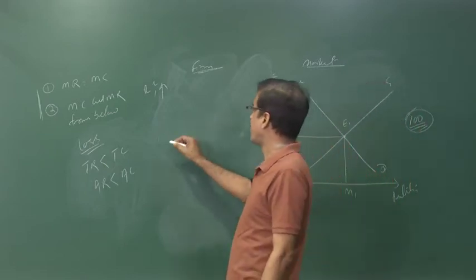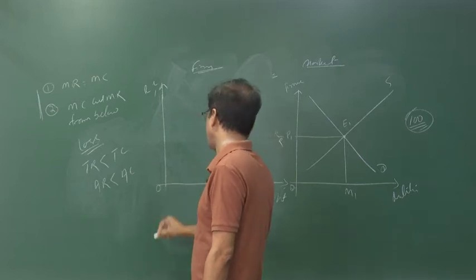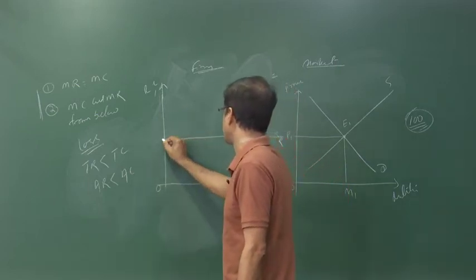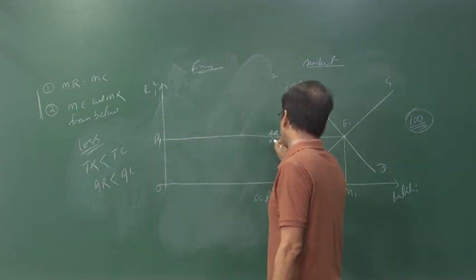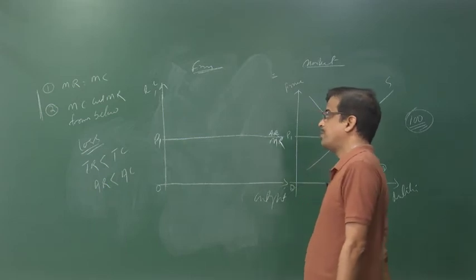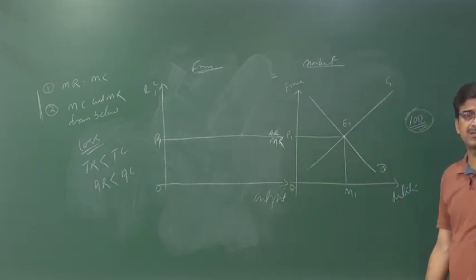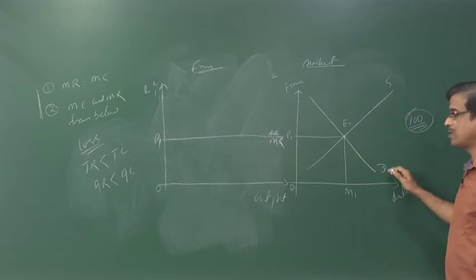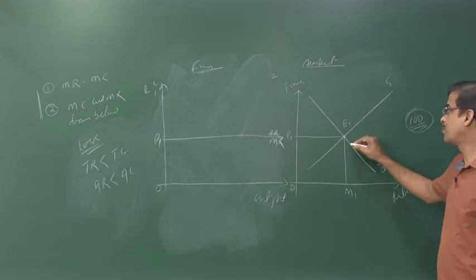In case of the firm, we have to draw the average revenue curve and marginal revenue curve. Why is this the average revenue and marginal revenue curve? Because we know that in perfect competition the producer is a price taker, it accepts the ruling price of the market. In the market, equilibrium takes place when demand and supply for the product are equal at the point E1.